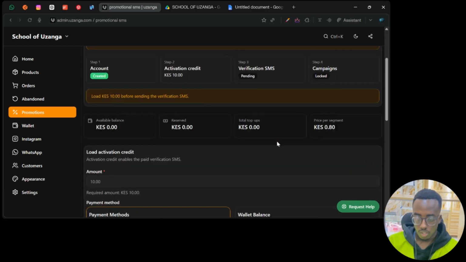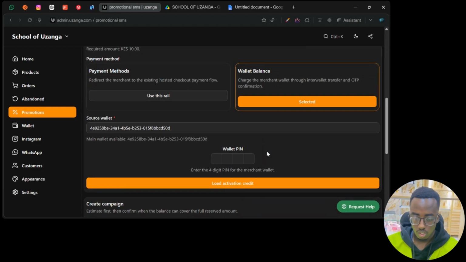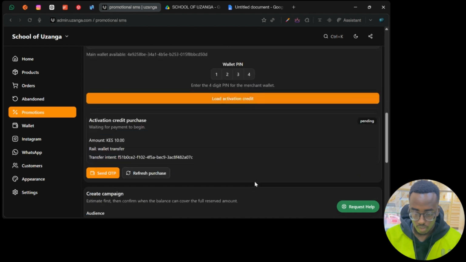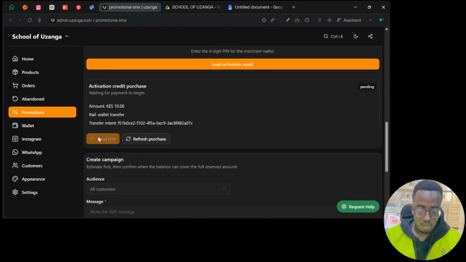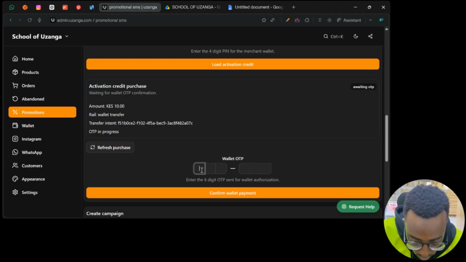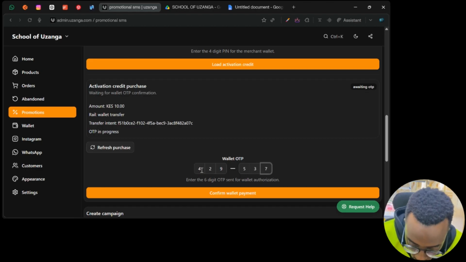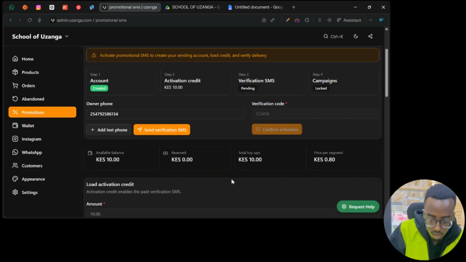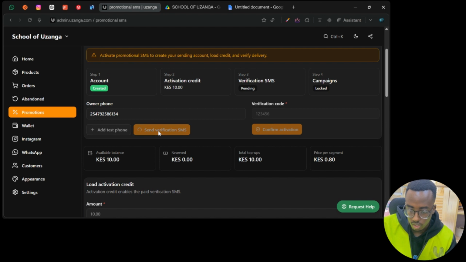So promotional SMS. Next, we go to wallet balance. Then I think it's 1, 2, 3, 4, right? Then this is the process of activating your account. Let's see if I get an email. Good. So the code is 429-537. Okay, then activate it. And now our account is activated. Oh wait, I need to get an SMS.